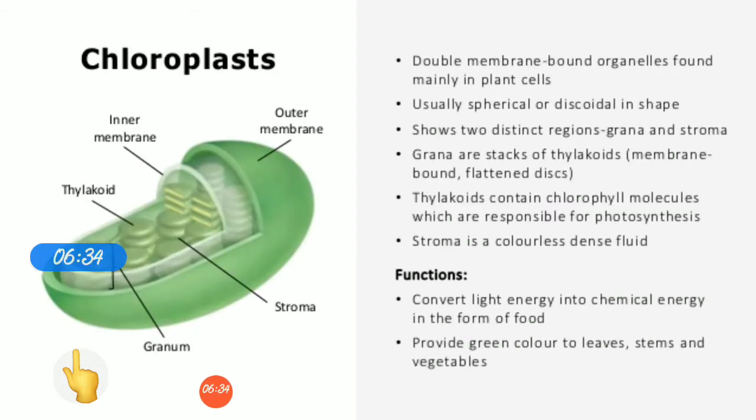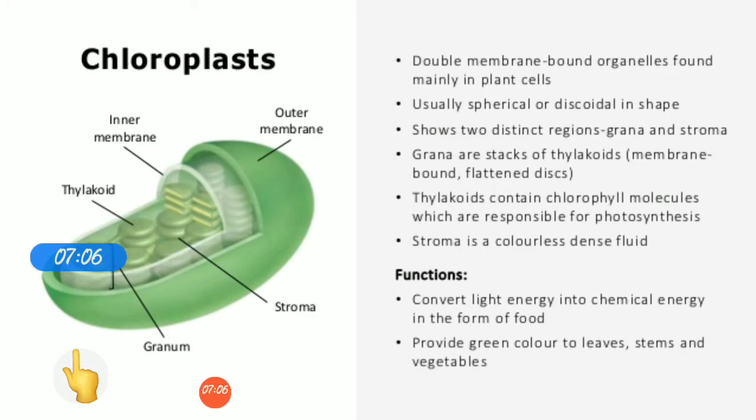Now chloroplasts are found only in plant cells. They contain chlorophyll, a green color pigment which is necessary for photosynthesis. So they contain chlorophyll, that is why they are called chloroplasts and provide green color to the plants. Since they are necessary for photosynthesis, their function is the preparation of food. So preparation of food for the plants takes place due to chloroplasts, and that is why they are called the kitchen of the cell.